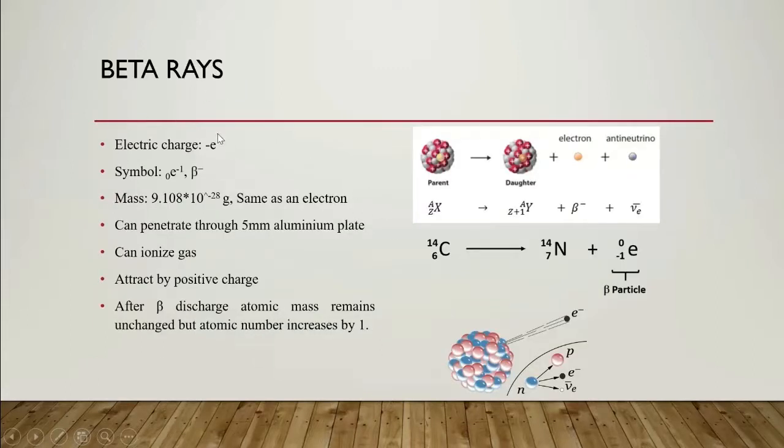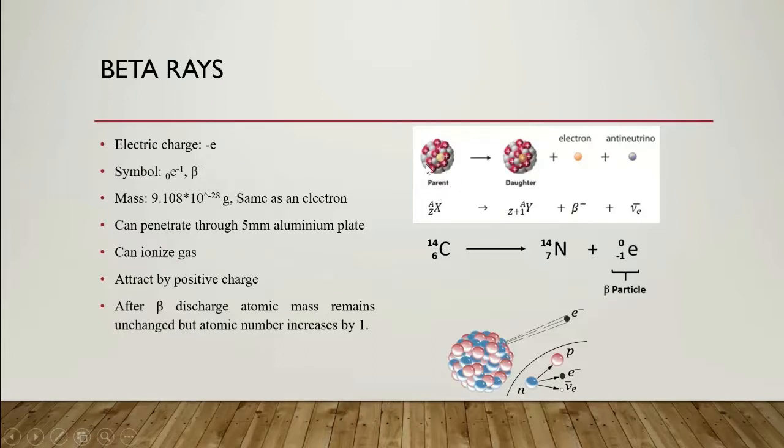Beta particle. The beta particle has an electric charge of minus 1, similar to an electron. One beta particle means one electron. This is the symbol of the beta particle. Its mass is 9.108 times 10 to the power minus 28 gram, same as an electron. It can penetrate through 5 millimeter aluminum plates, and it can also ionize gas. It is attracted by the positively charged plate as it is a negatively charged particle. After one beta particle discharge, the atomic mass remains unchanged, but the atomic number increases by 1.